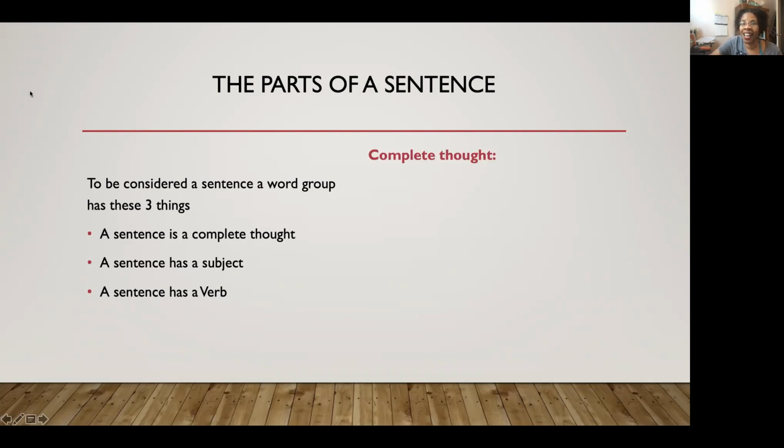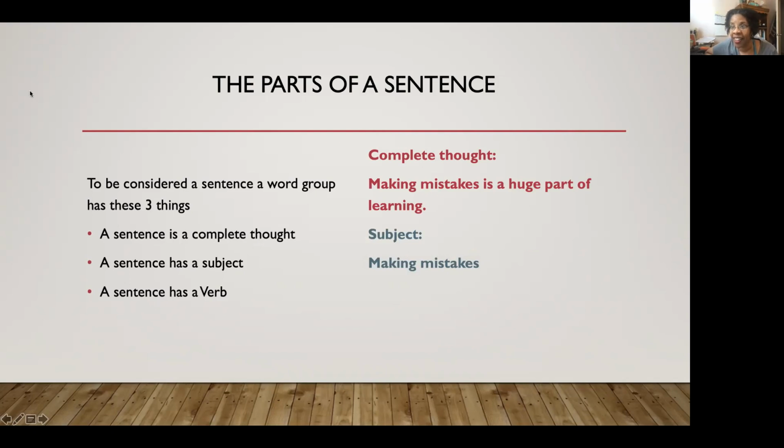Okay, so let's look. A complete thought: Making mistakes is a huge part of learning. What's the subject there? Making mistakes. This is an example of an -ing verb, which are like wild cards, like jokers, because an -ing verb can be an adjective, a verb, or a noun.